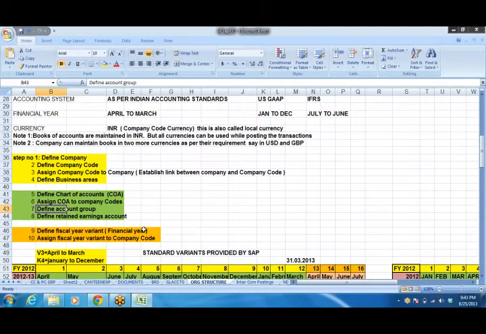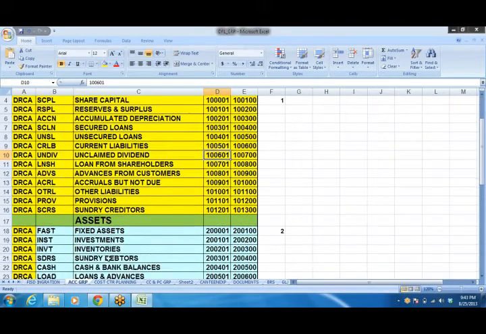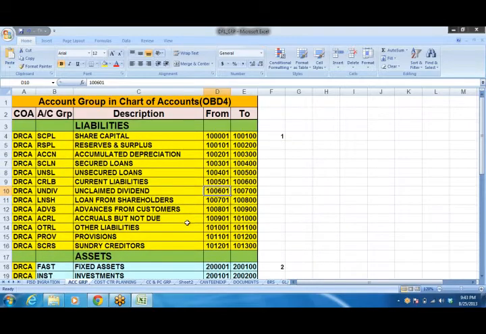And define account group. So in the chart of accounts, we are going to define account groups. The account groups will consist of liabilities, assets, income and expenditure. Here, liabilities: share capital, reserves and surplus. So the total GL accounts are going to be grouped depending upon the nature of the accounts, and these groups we are going to define in the SAP system. How to do it, we'll see anyhow. Whatever we decide as per the requirement of the client, we are going to create the same account groups in the SAP system.